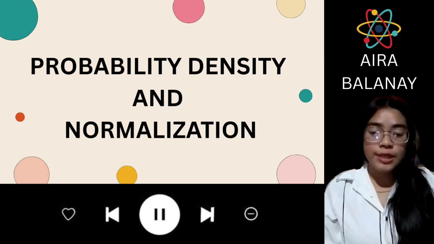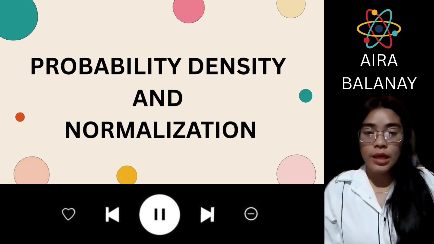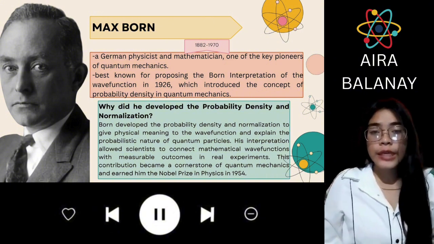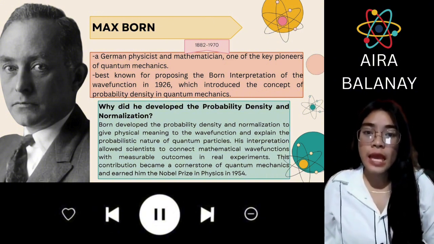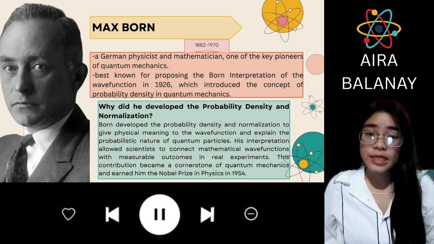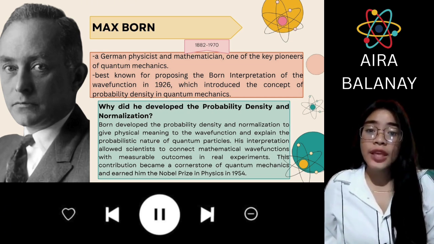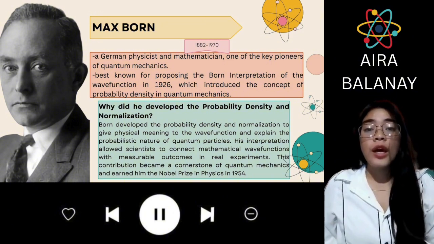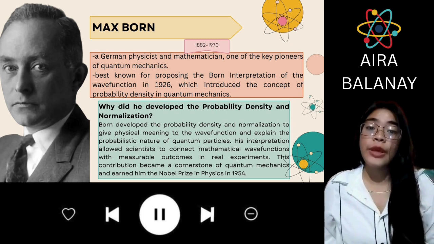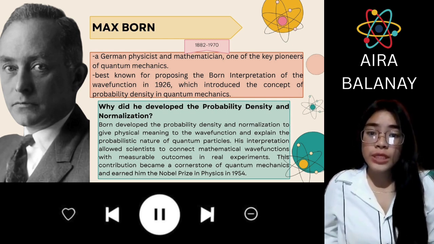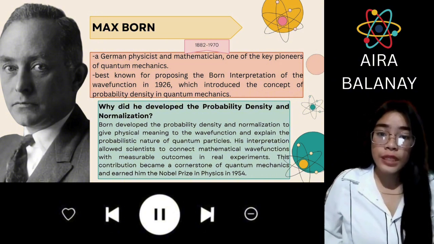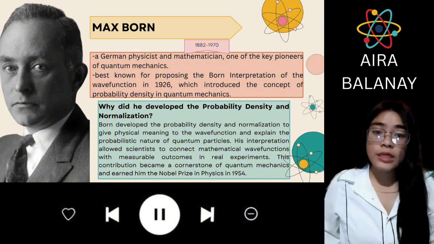We're going to discuss the probability density and normalization. Max Born, born in 1882 and died in 1970, was a German physicist and mathematician, one of the key pioneers of quantum mechanics. He was a highly influential scientist who contributed significantly to the foundation of quantum mechanics. His work helped shape the probabilistic interpretation of quantum theory, shifting it away from deterministic classical physics.